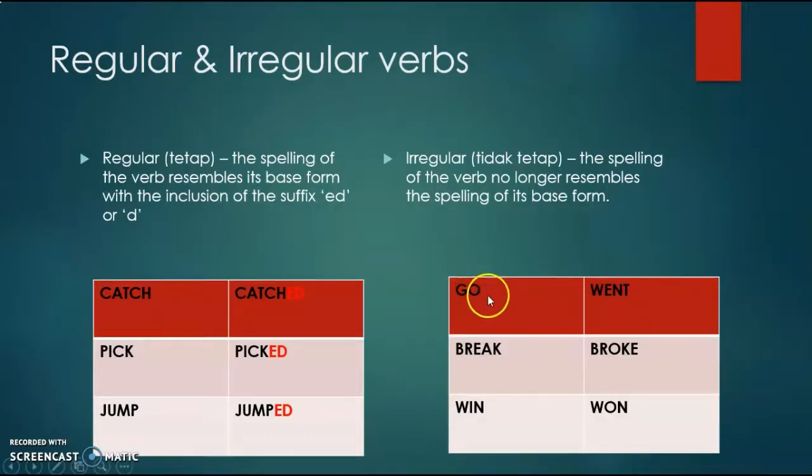So for the word go, when we change it into past simple form, it becomes went. So we don't put ed, there's no such thing as goat. Okay, so the past simple form for go is went. Meanwhile, for the word break, we cannot say breaked. No, so the past simple form is broke. And last but not least, for the word win, the past simple form is won. Okay, so I hope it is clear with the regular and irregular verbs.